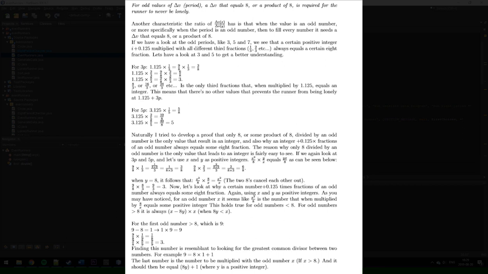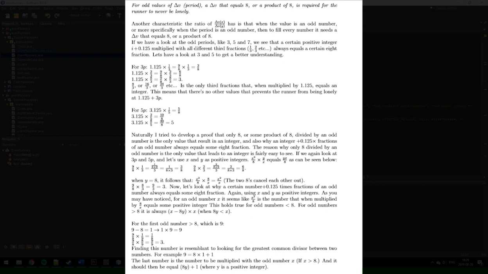If we again look at 3p and 5p, and let's use x and y as positive integers, then we have x times x divided by 8 times y divided by x equals y times x divided by 8, which can be seen right here. So 9 divided by 8 times a third equals 1 divided by 8 times 9 divided by 3, which equals 1 divided by 8 times 3. And 9 divided by 8 times 2/3 equals 2 divided by 8 times 9 divided by 3, which equals 2 divided by 8 times 3.